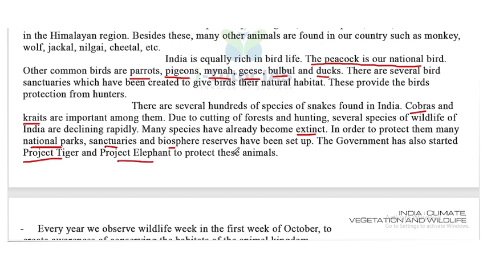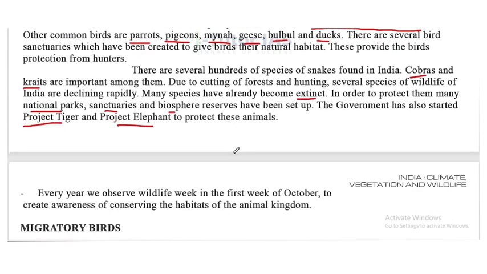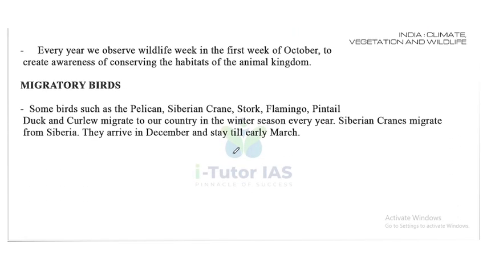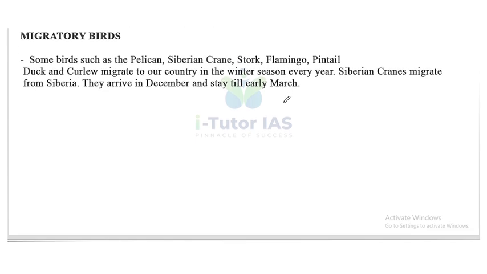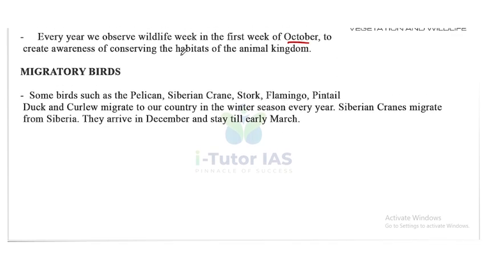Do you know what Project Tiger and Project Elephant are? Just find out. Every year we observe Wildlife Week in the first week of October to create awareness of conserving the habitat of the animal kingdom. Now moving forward, the last part of our chapter, migratory birds.